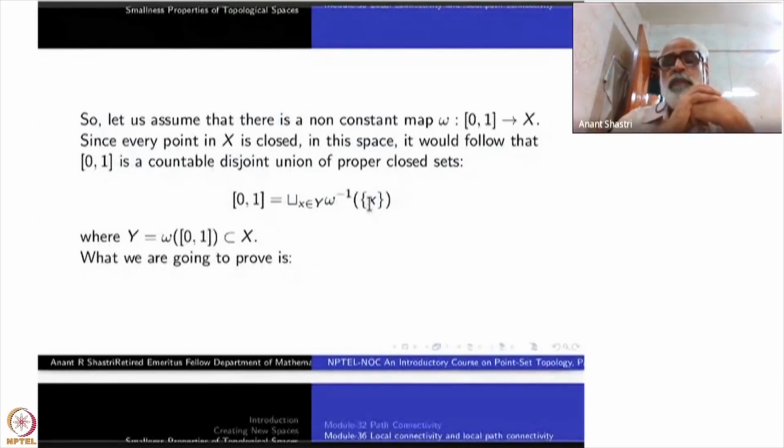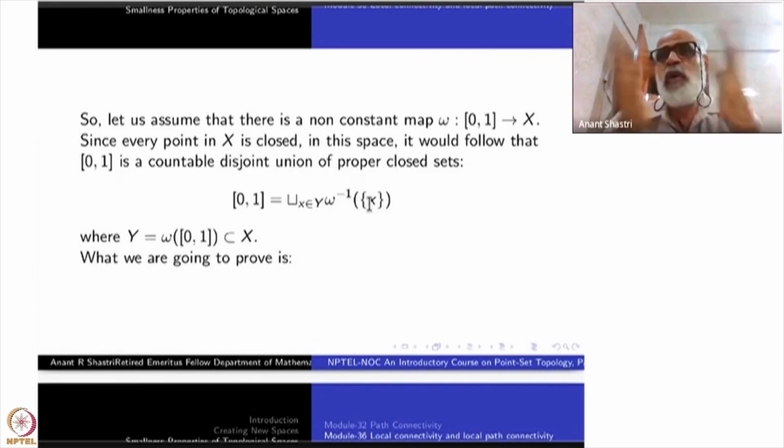Suppose you have a path which is non-constant. That means the image should contain at least 2 points. Every point in X is a closed point. Singleton in X is closed. Why? Because the complement is open. That's all.